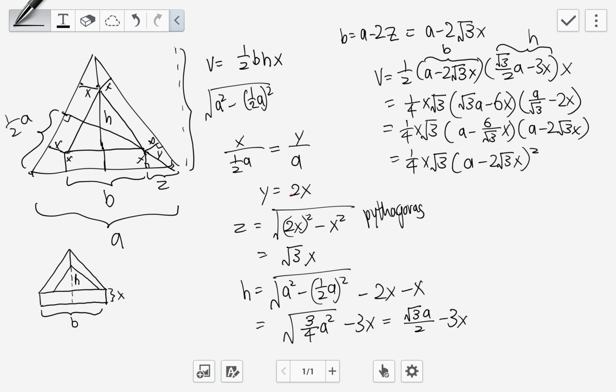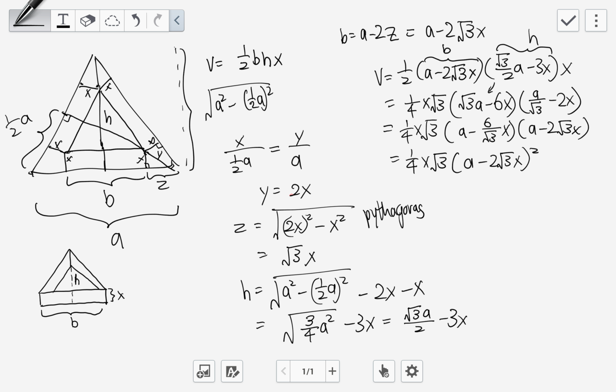These are the steps that I took, because I know that eventually I will have a 1/4, so I must factorize out a 2 from here. I look at this, I think I will take the 2 from here. That means this entire thing must be multiplied by 2, because I factorize out a half. So this one will become root 3a minus 2 times 3, 6x. So this term becomes this way, and my half becomes the 1/4. The x I bring over here, so there's no more x here, and then I need to take a root 3 out. When I take a root 3 out, it means that I have to multiply 1 over root 3 to one of either this term or this term.